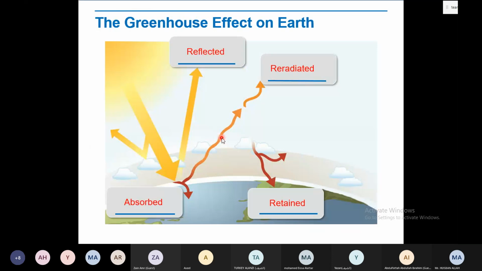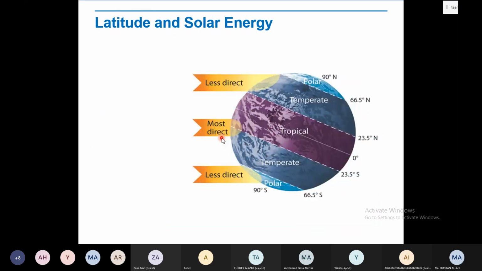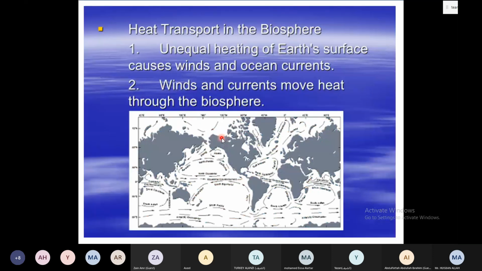Okay, so this you already did. This is about how the sun's energy comes in, is reflected, absorbed, radiated, and retained. This we also finished. The last point we are going to discuss is about heat transport and the biosphere, on the next page, the last page of the lesson.